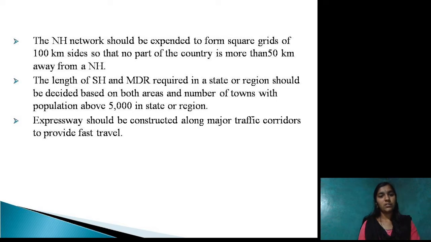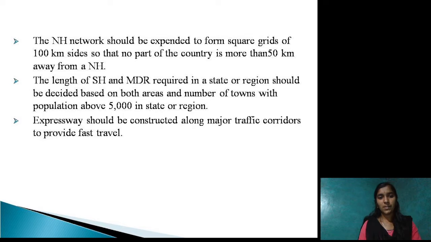The length of the state highway and major district roads required in a state or region should be decided based on both area and number of towns with population above 5,000 in the state or region. So, state highways and major district roads require a minimum of 5,000 population to construct the road. It is based on the area of the region or number of towns in that region.